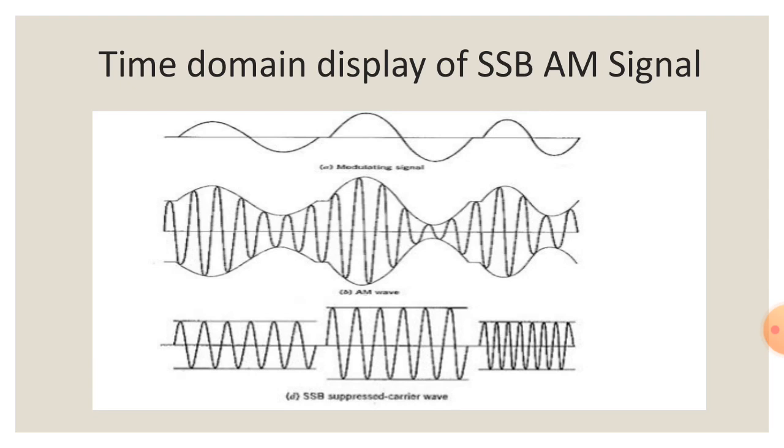The third figure indicates single sideband. In this case only one sideband is transmitted by suppressing the other sideband and carrier signal. So it passes only one sideband, then it contains only a single frequency, and this frequency varies with the frequency of the modulating signal, and the amplitude of the single sideband signal is proportional to the amplitude of the modulating signal.